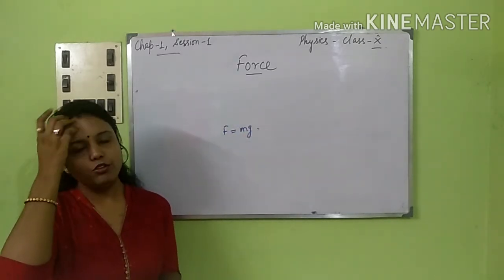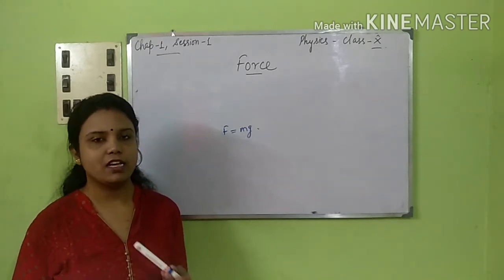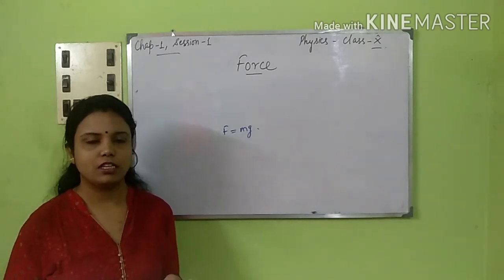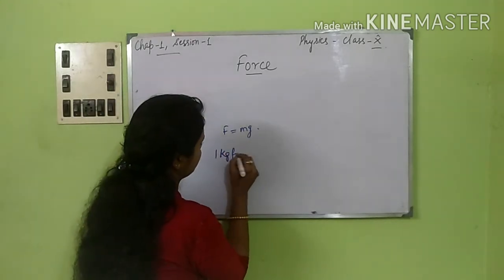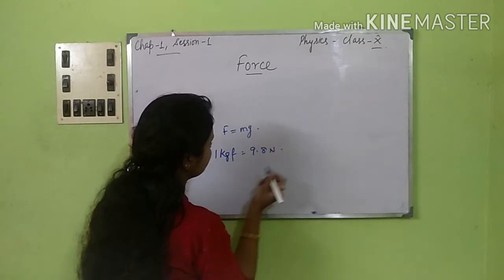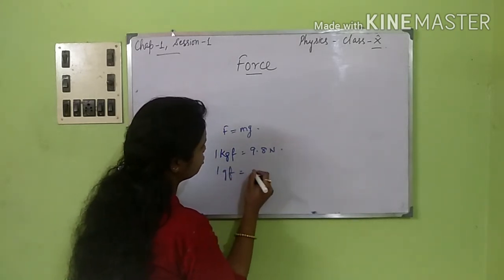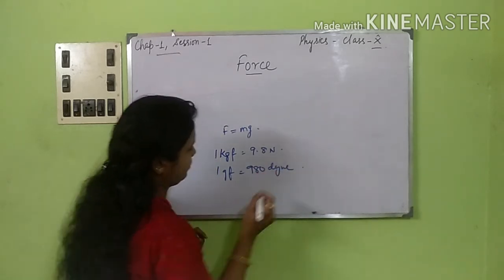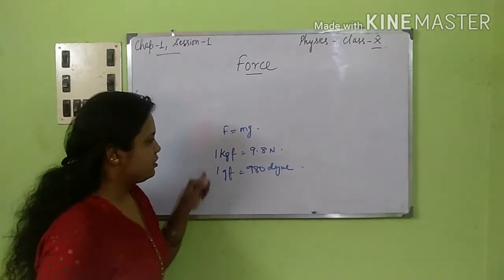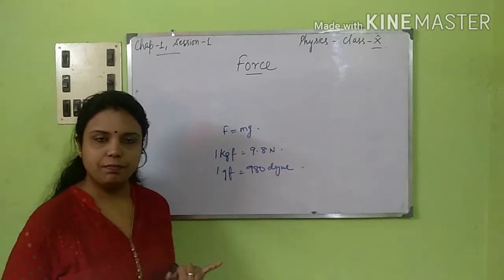Now we have two units of it. One is kgf, another one is gf. Gram force, and kilogram force. Now 1 kgf is equal to 9.8 Newton and 1 gf is equal to 980 dyne. Okay, these are the two values you can keep in mind.